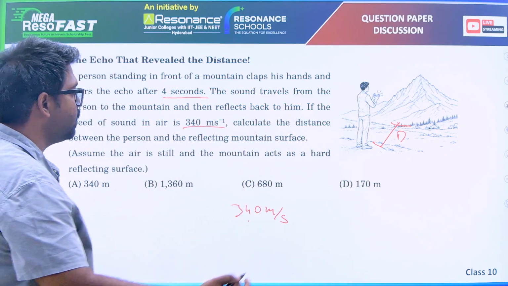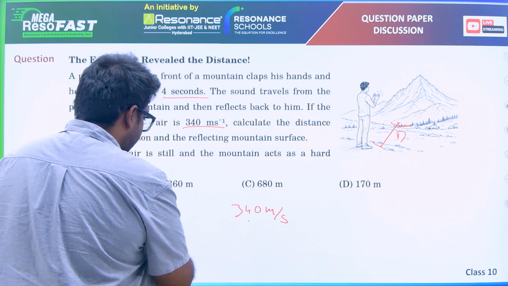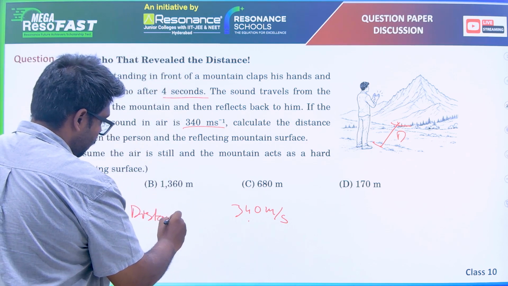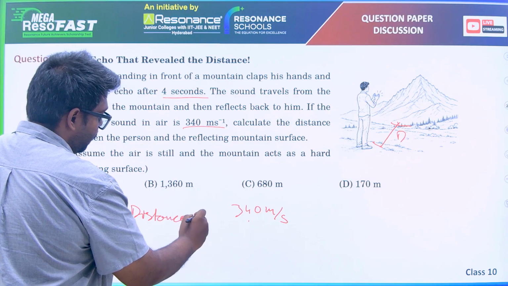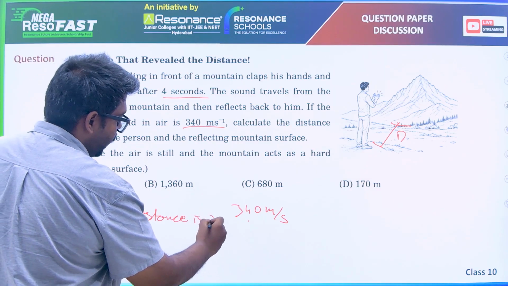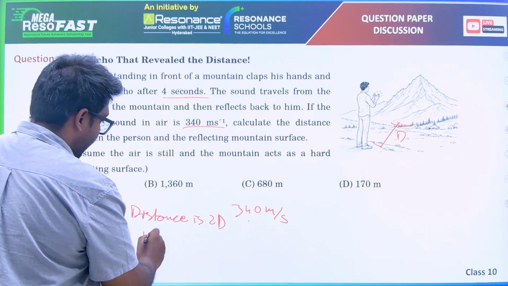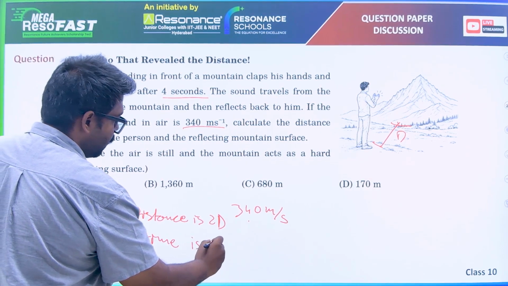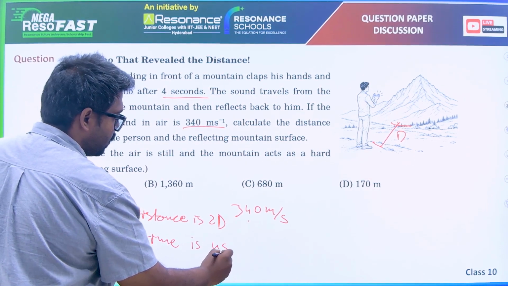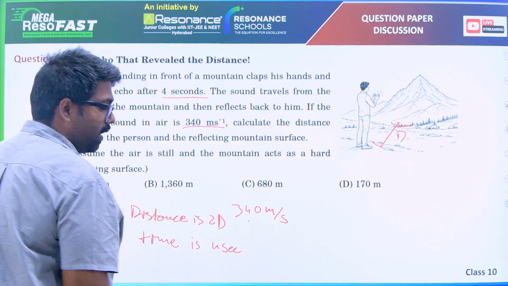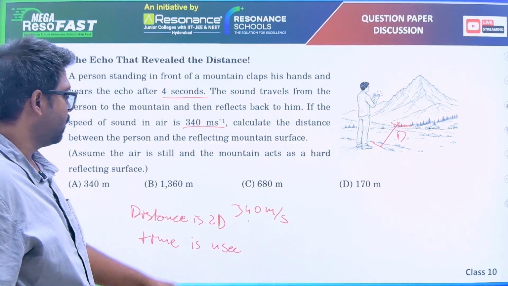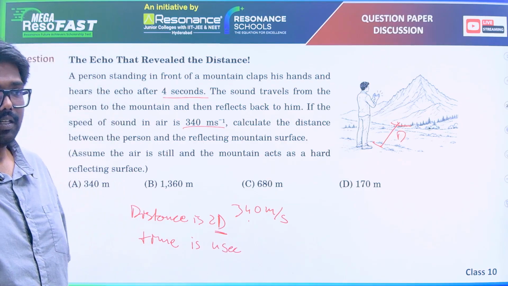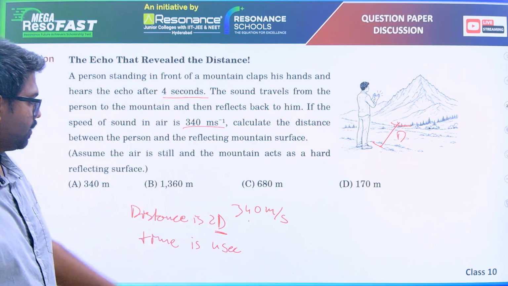So how much distance did it cover? Distance is 2d, time is 4 seconds. So we need to find how much distance there is between the man and the mountain.